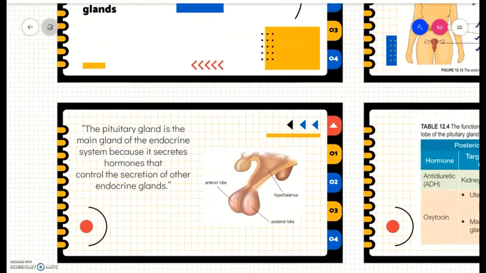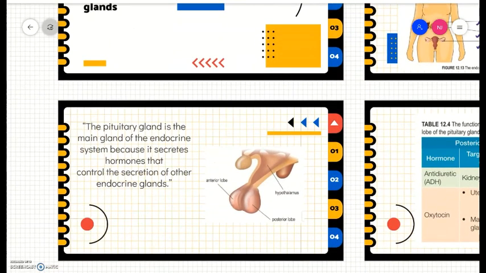Let's refer to this picture. There's a funny picture here, but as you can see, this is actually a pituitary gland. We zoom in. The pituitary gland is the main gland of the endocrine system because it secretes hormones that control the secretions of other endocrine glands.